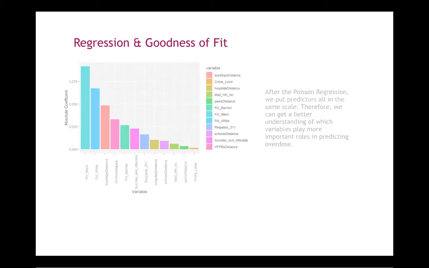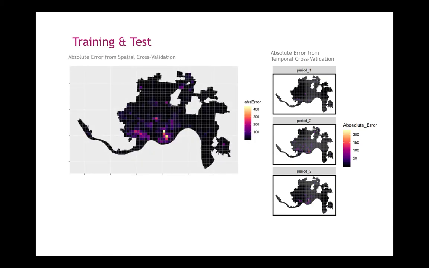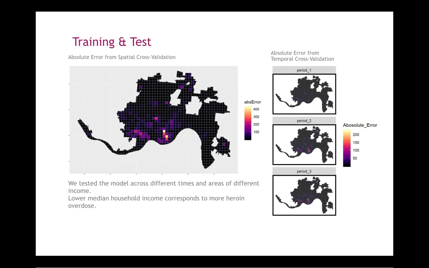After the Poisson regression, we put predictors all in the same scale. Therefore, we can get a better understanding of which variables play more important roles in predicting overdose. We tested the model across different times and areas of different incomes. The result shows that overdose is more problematic among poor communities. Our model describes the latent risk better than current densities. Now we have a robust model with good accuracy and generalizability when predicting overdose to help more patients in need.